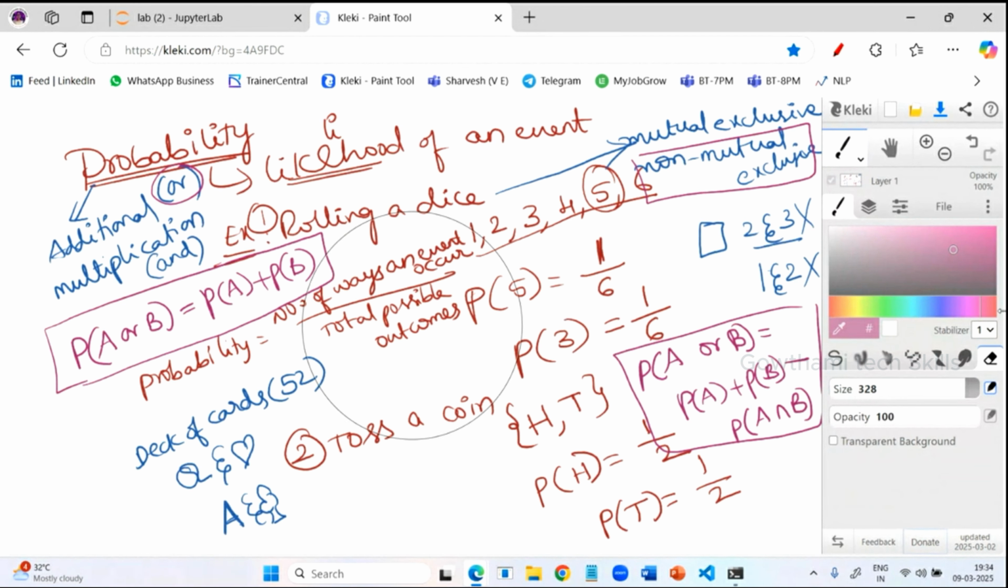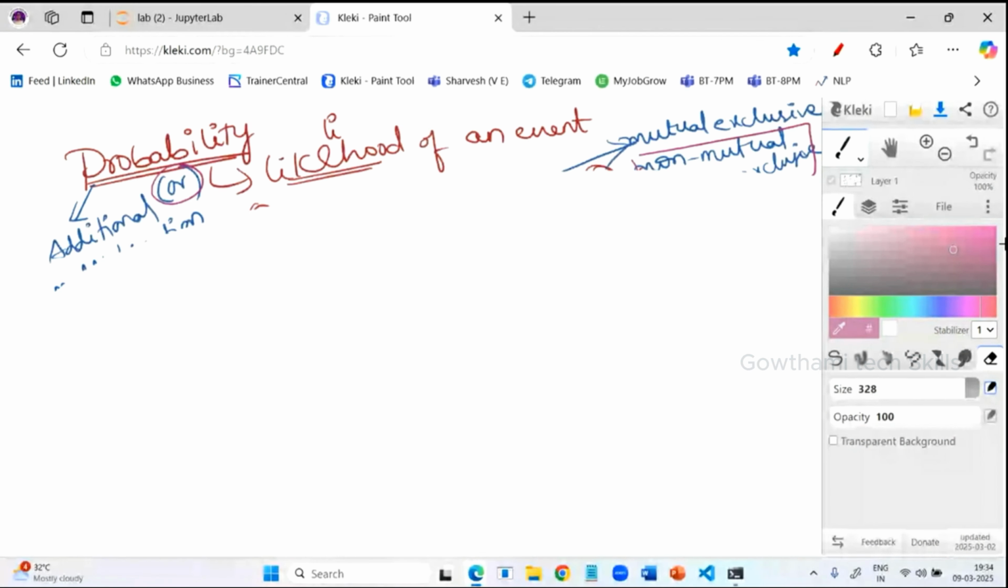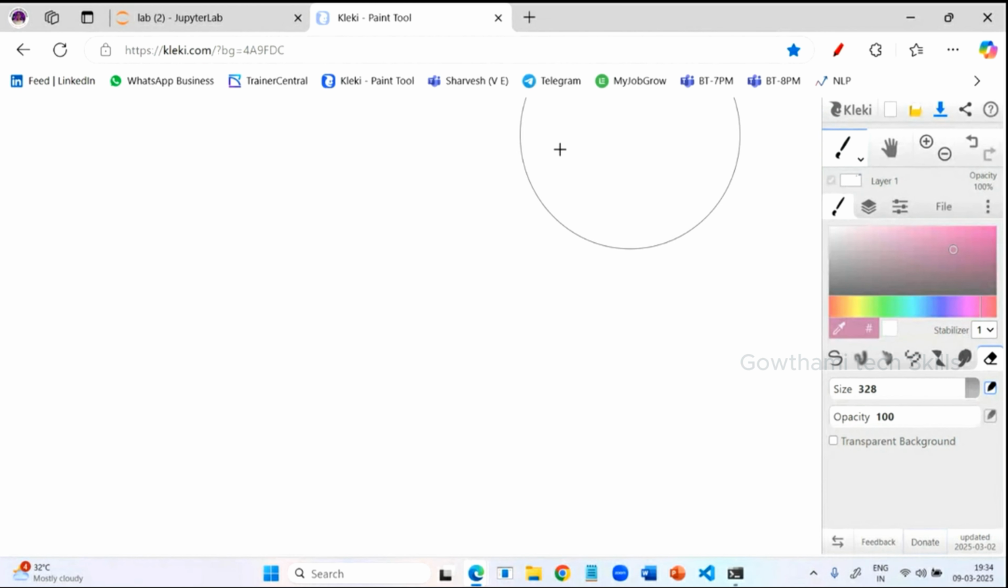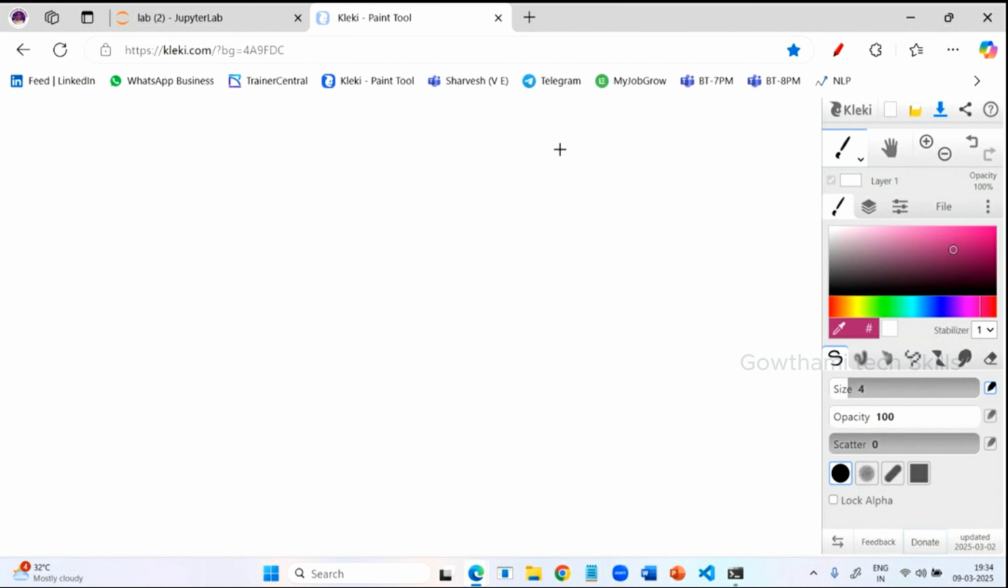Okay, let's take a simple example for understanding this. You have to remember those formulas, and by seeing the question you should recognize whether it is a mutually exclusive event or a non-mutually exclusive event. First, if I am tossing a coin and I want to find out the probability of head or tails, what am I doing? I am tossing a coin.